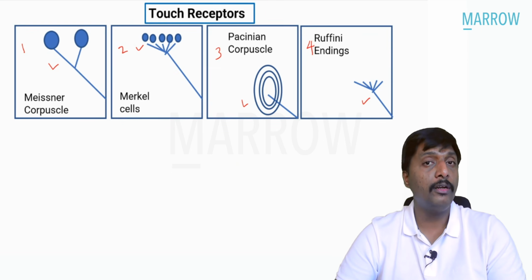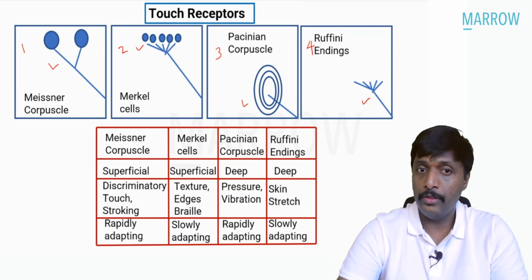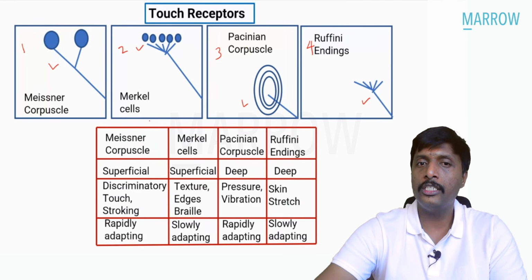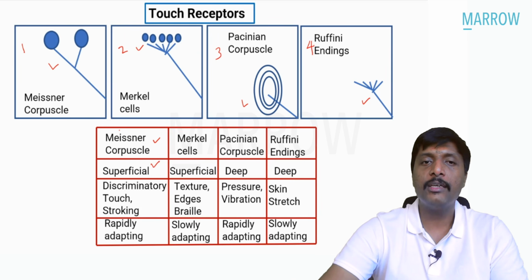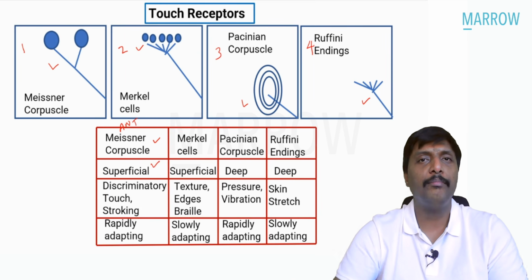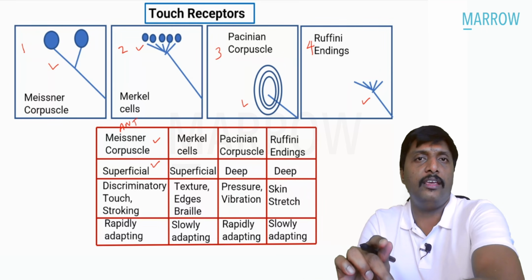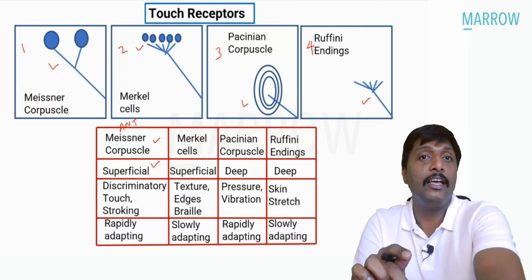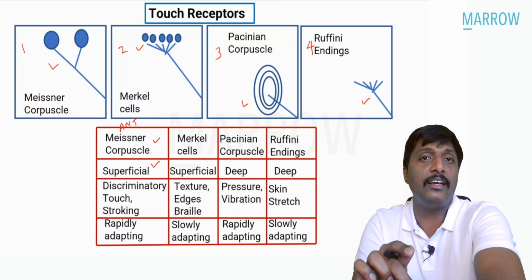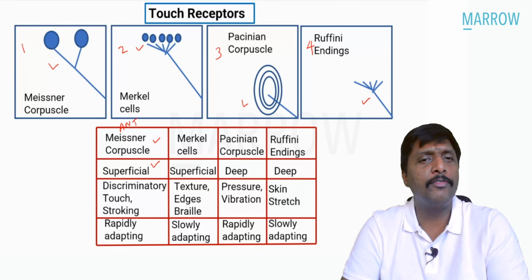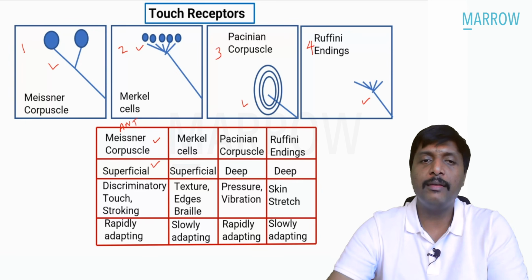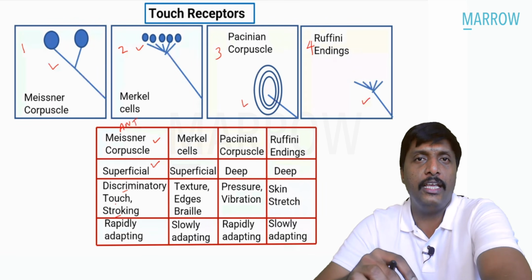Now, very important table, sure shot MCQ, guys. Look into this Meissner corpuscle. I told you this Meissner corpuscle is superficial. Meissner corpuscle, always remember ant. Suppose in our skin, if an ant is crawling, a special type of discriminatory touch, the small strokes this ant's legs are making in our skin, such a minute decoding we can do with the help of superficial Meissner corpuscle. That is the meaning of stroking. That is the meaning of discriminatory touch. An ant crawling in our skin.